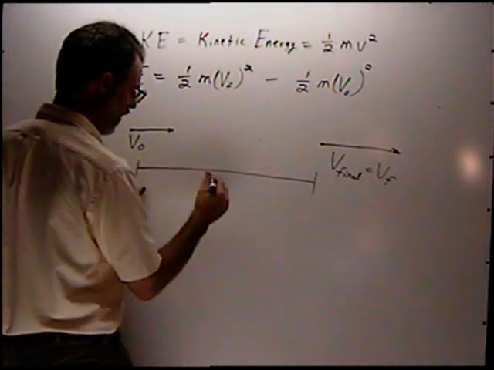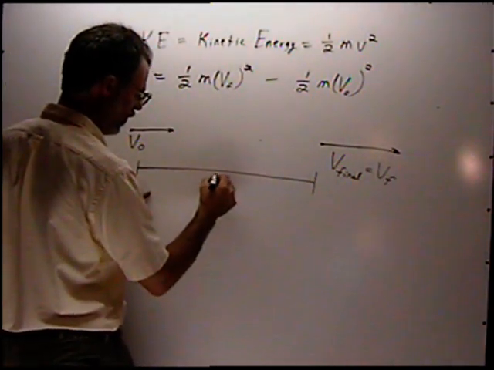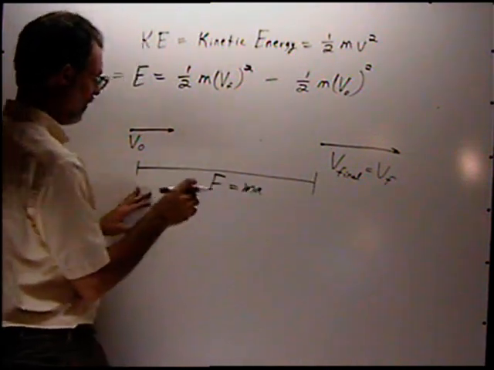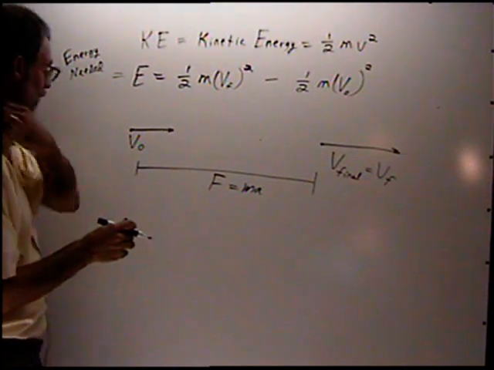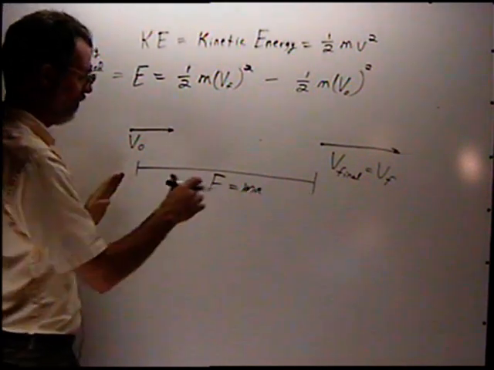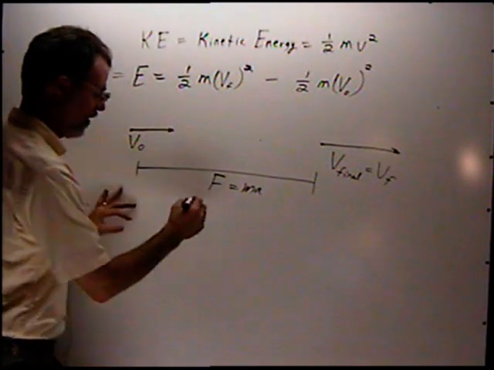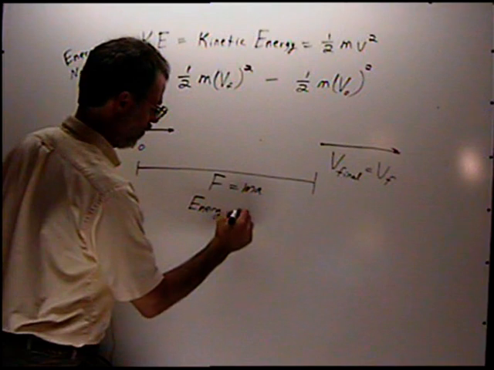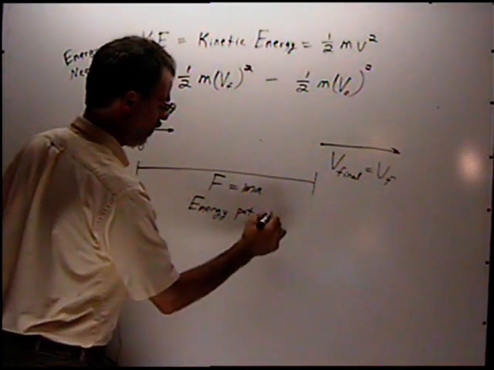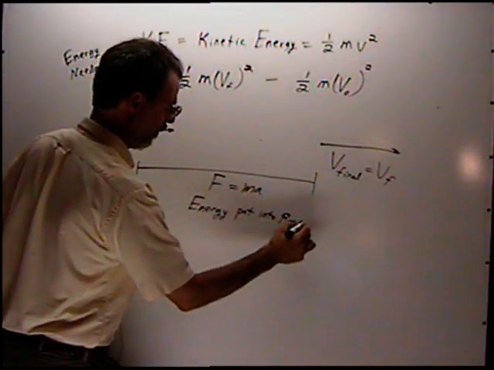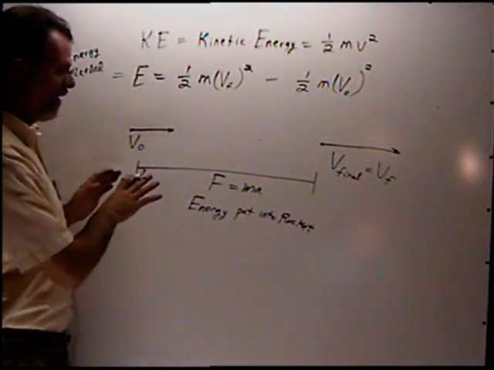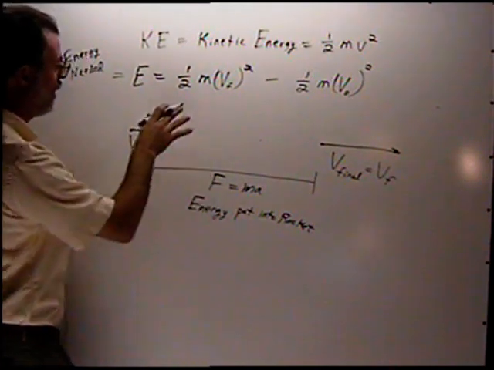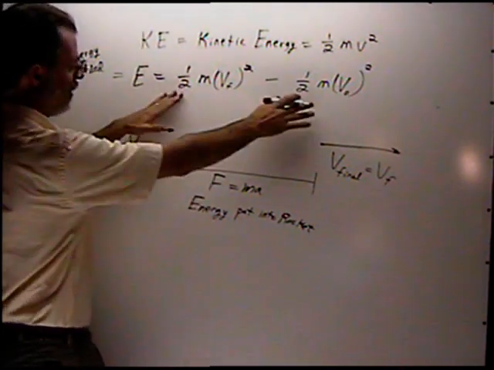Between here and here, we applied a force to it, which was mass times acceleration, and that was a constant force. We applied a constant force, and that took energy. So energy was put into the rocket. That means that some amount of energy had to push the rocket, and that amount of energy is given by this right here.